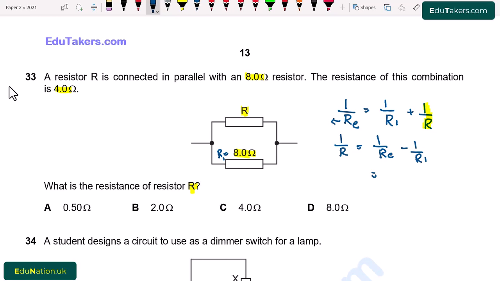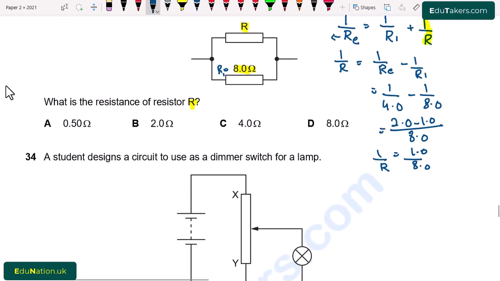So 1 over 4.0 minus 1 over 8.0. This is basically the value of 1 over R, and we have to find out the value of R. So it will be equal to 8.0 ohm. It means that here R is equal to 8.0 ohm. So from here D option is correct.